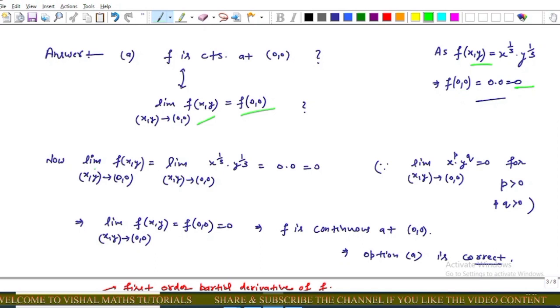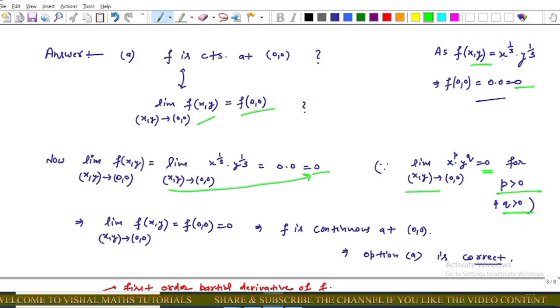Now check its limiting behavior. This is equal to limit (x, y) tends to (0, 0) of x power 1 upon 3 into y power 1 upon 3, which is equal to 0, because as we know the limiting behavior of x power p into y power q for p greater than 0 and q greater than 0 at (0, 0), this value equals 0 always. Now from this result, this implies that its limiting value equals 0.